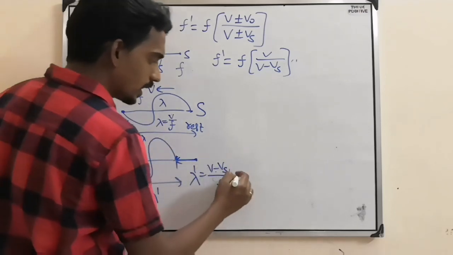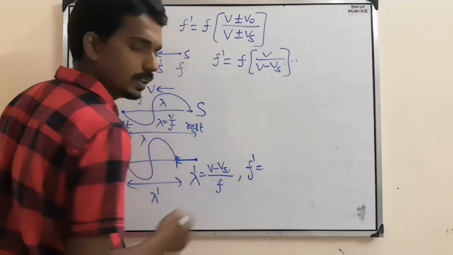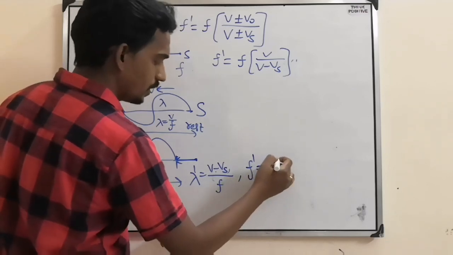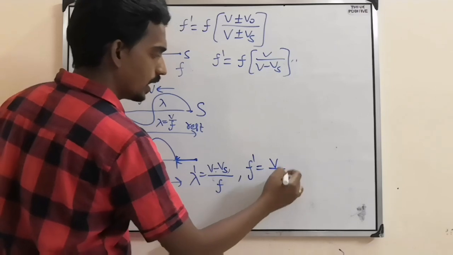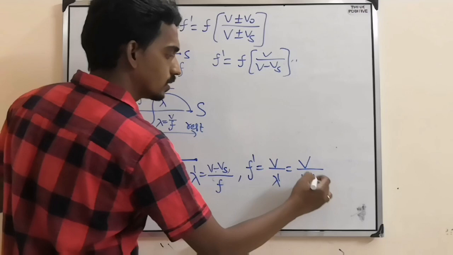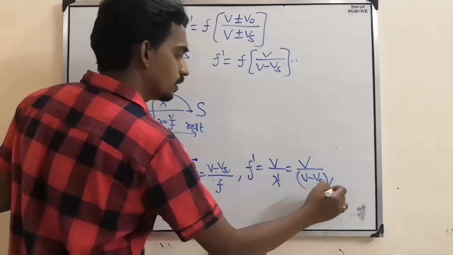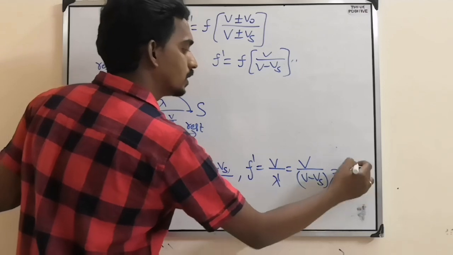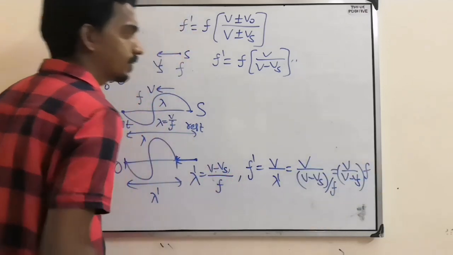So in this case the new frequency will become V by lambda dash, so V by lambda dash is V into F by V minus Vs. So F will go up, V into F by V minus Vs.